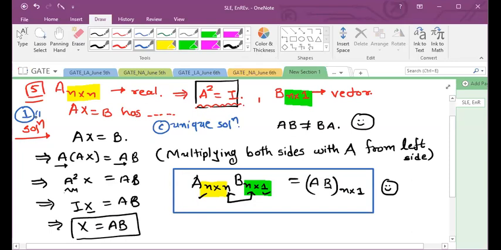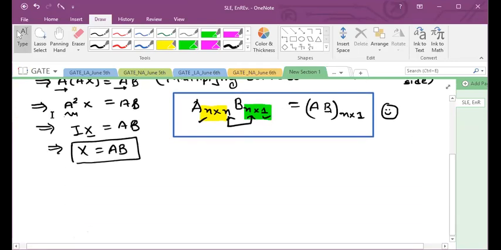Okay. So here we have to use this condition. So we proceeded like this. Okay. So let us move to next question, question 6. If any student is having any doubt, feel free to ask.